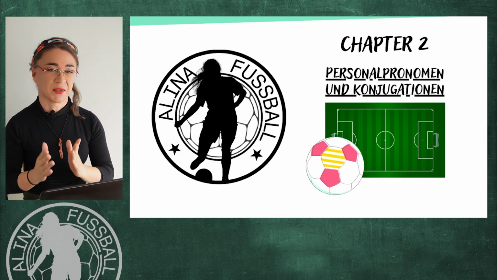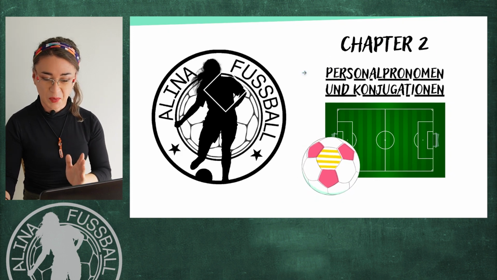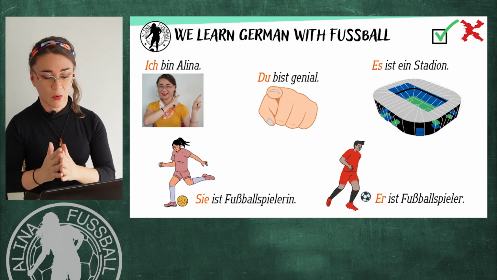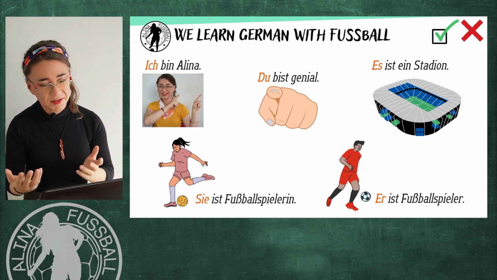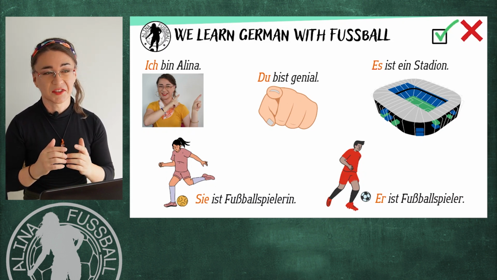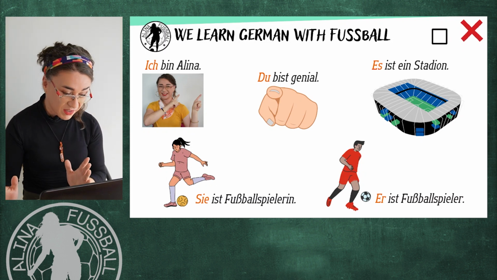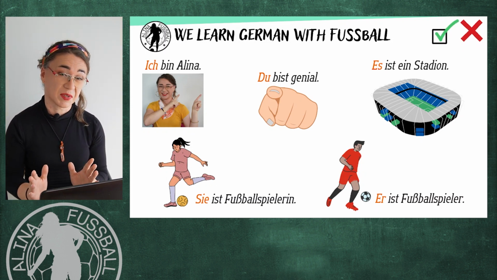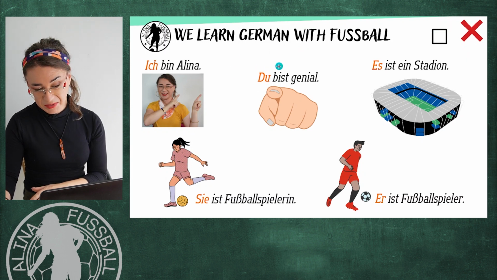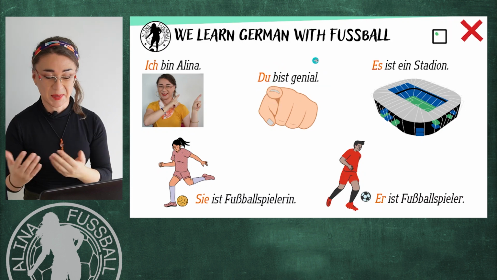In today's chapter 2, we will concentrate on Personalpronomen und Konjugationen. For starters, we will concentrate on the singular. That is to say that we will concentrate on the pronouns that talk about one person. In this case, I have here some examples with pictures. In orange, you find the personal pronoun. Next to it, you find the verb and then a word that talks about the person.